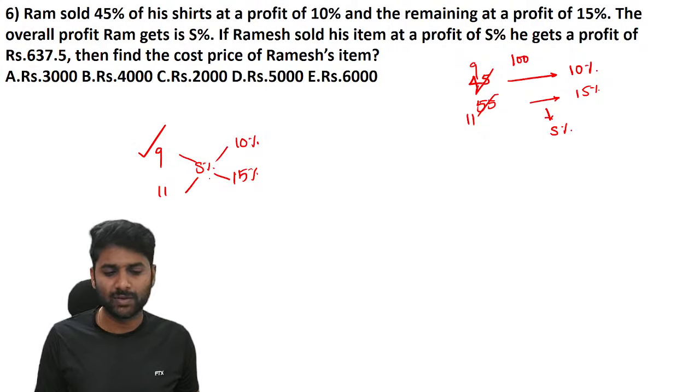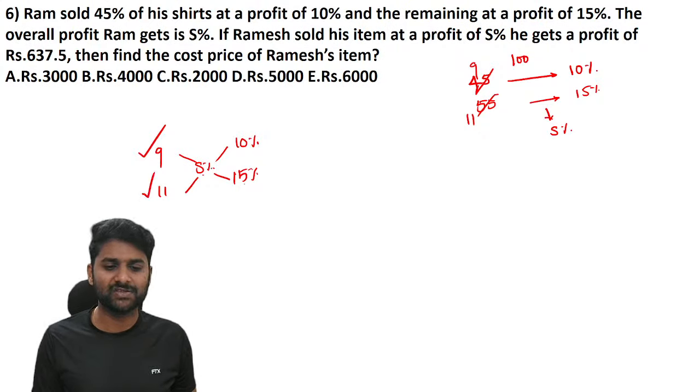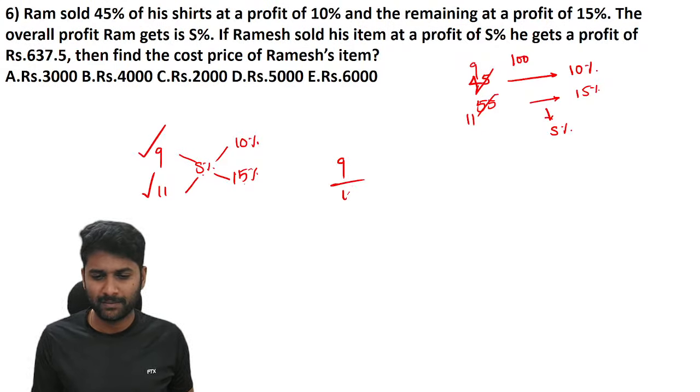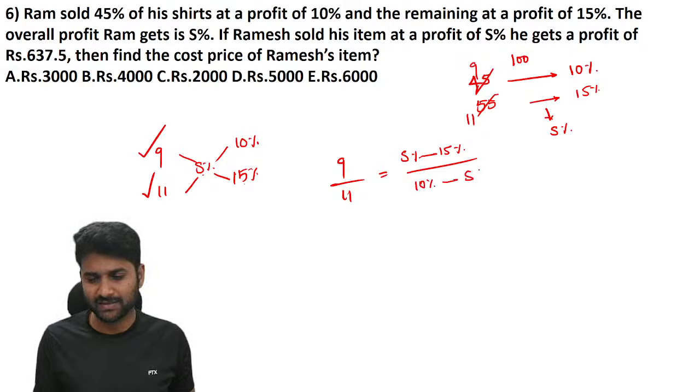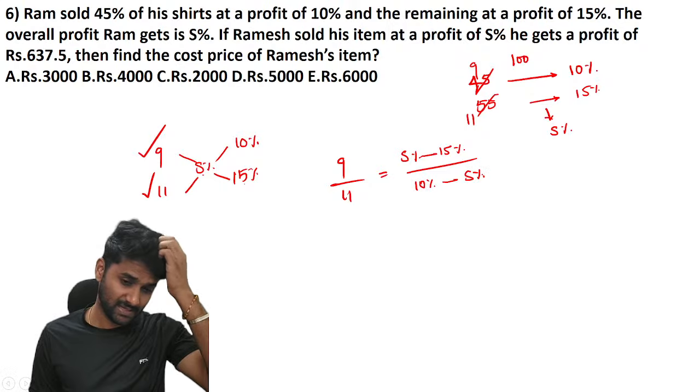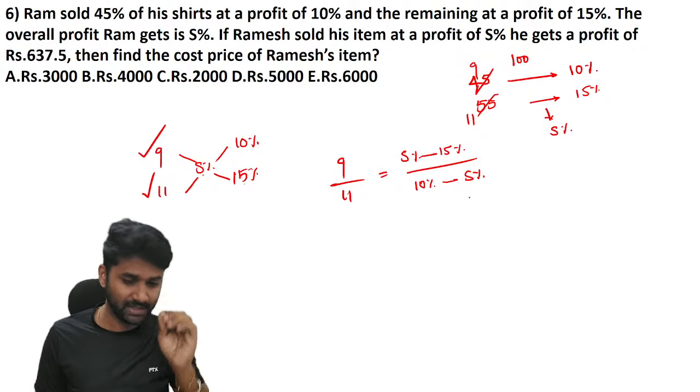See, 9 is all about the difference between S percent and 15. 11 is all about the difference between S and 10. So it's all about higher value minus lower value. 9 by 11 is equal to S percent minus 15 percent divided by 10 percent minus S percent. See, S must be opposite in numerator and denominator.